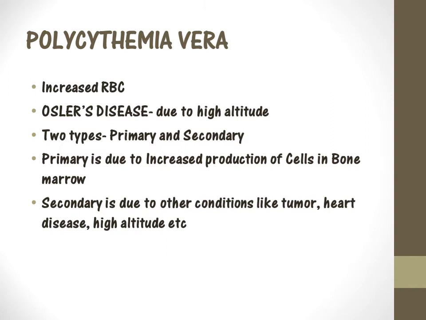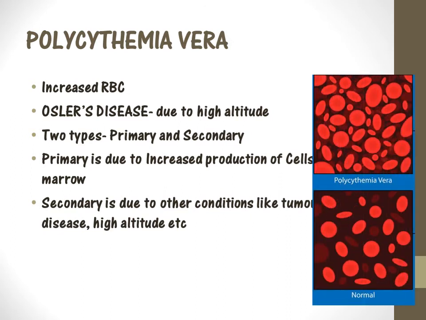Polycythemia vera is of two types, primary and secondary. Primary is due to increased production of these cells in the bone marrow. Secondary is due to other conditions like a tumor, heart disease, or high altitude. This is a picture depicting a normal amount of red blood cells and an increased amount of red blood cells in the blood. So how exactly is this going to affect the body?